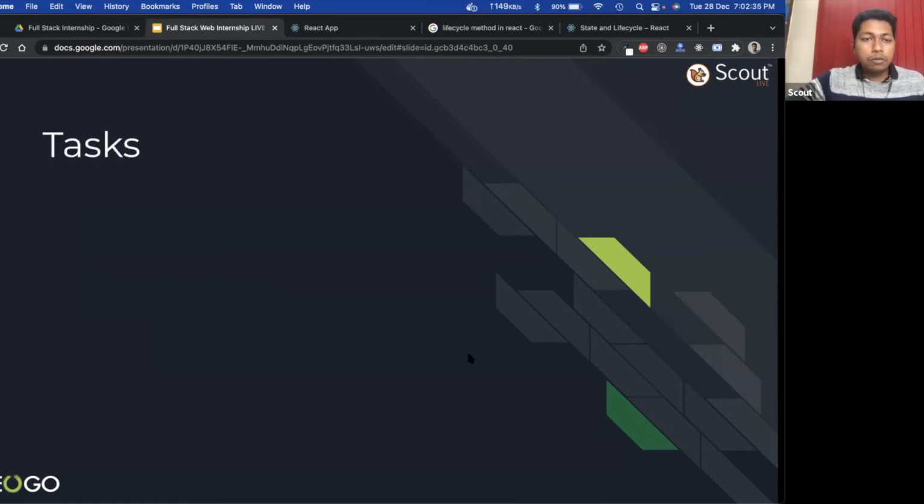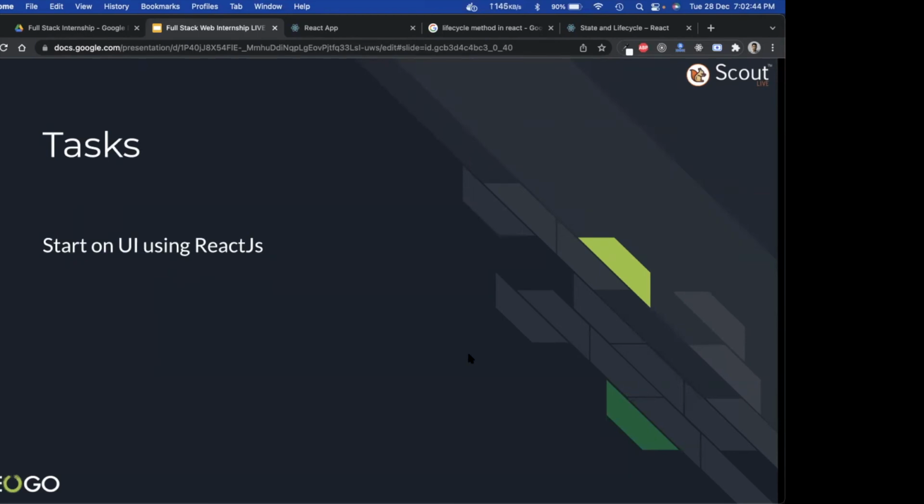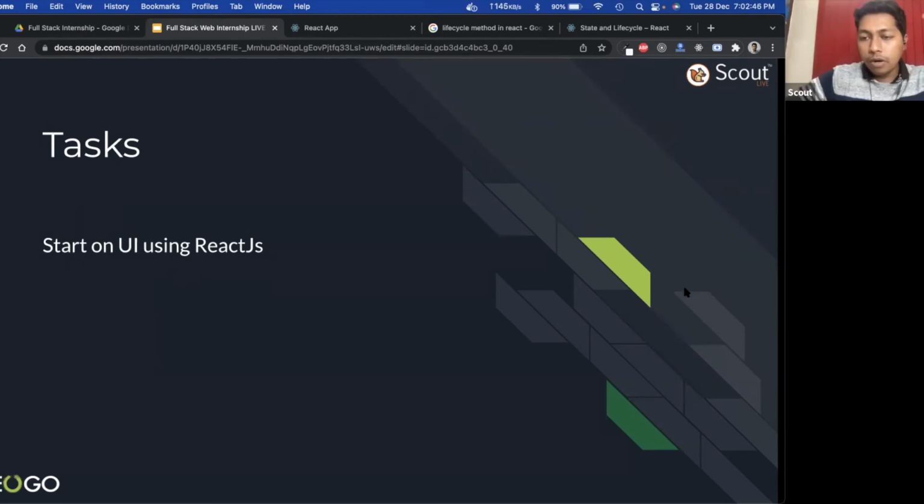So what you have to do, there are a few tasks lined up. Start your UI using React.js. Now you might ask, sir, where should I start? Your application is ready, right? So what application have you got? Let me know in the chat. Which clone application have you got? Amazon clone, NetMeds clone, 99acres, Ghana.com, Cowin, Swiggy.